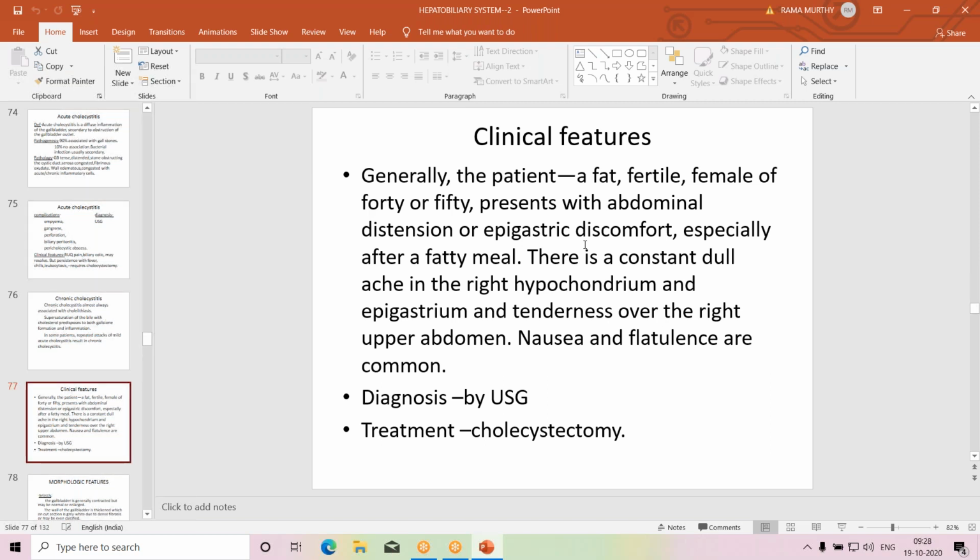You can visualize gallstones on plain X-ray if the calcium content is high. If the calcium content is not high, you may need contrast medium, or sometimes the plain X-ray may show thickening of the gallbladder. Ultrasonography is diagnostic. You can see the thickening of the gallbladder and variation in size of the gallbladder. So when you find all these things, the treatment is cholecystectomy, removal of the gallbladder.